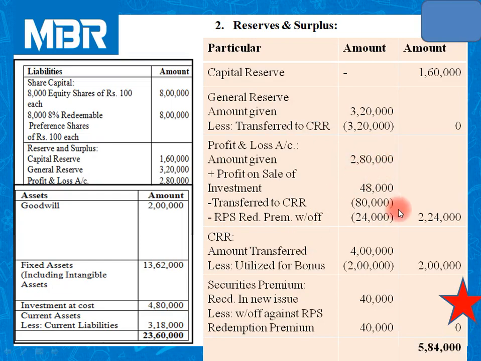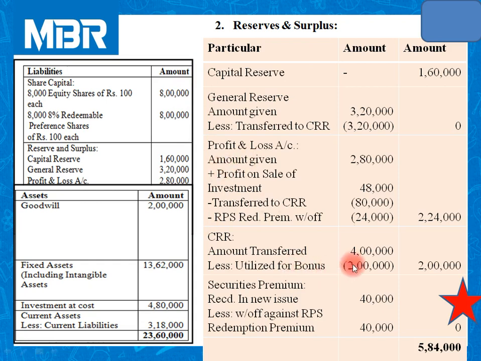So there are three different transactions available to us that affect the calculation of profit and loss account balance. So the balance of profit and loss account after this adjustment, 2,80,000 plus 48,000 minus 80,000 minus 24,000.